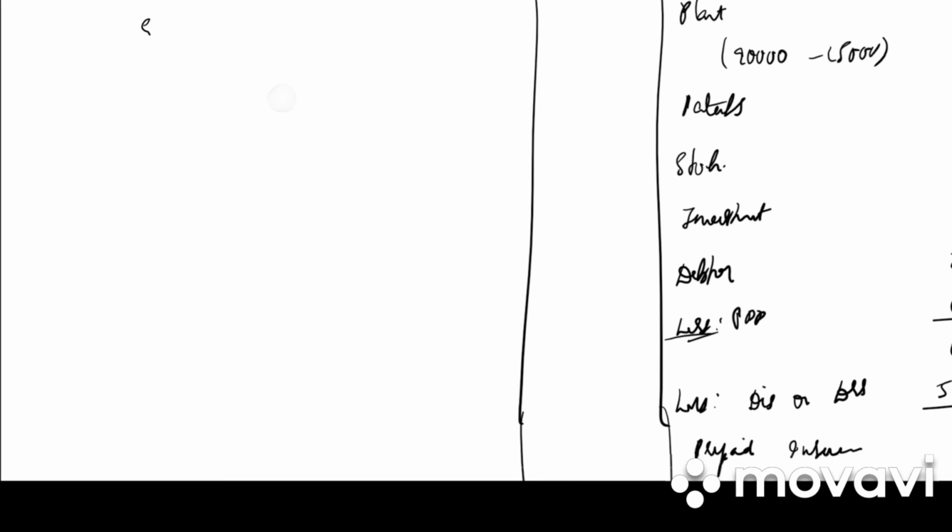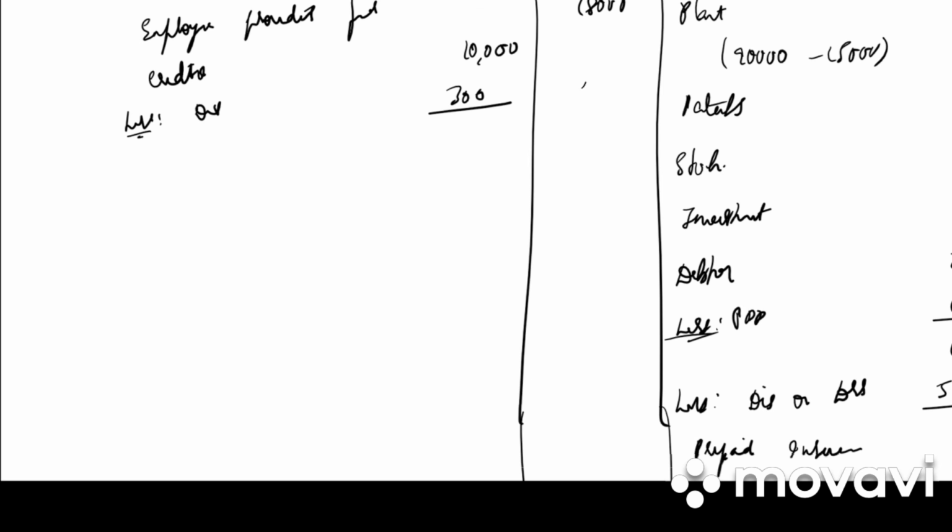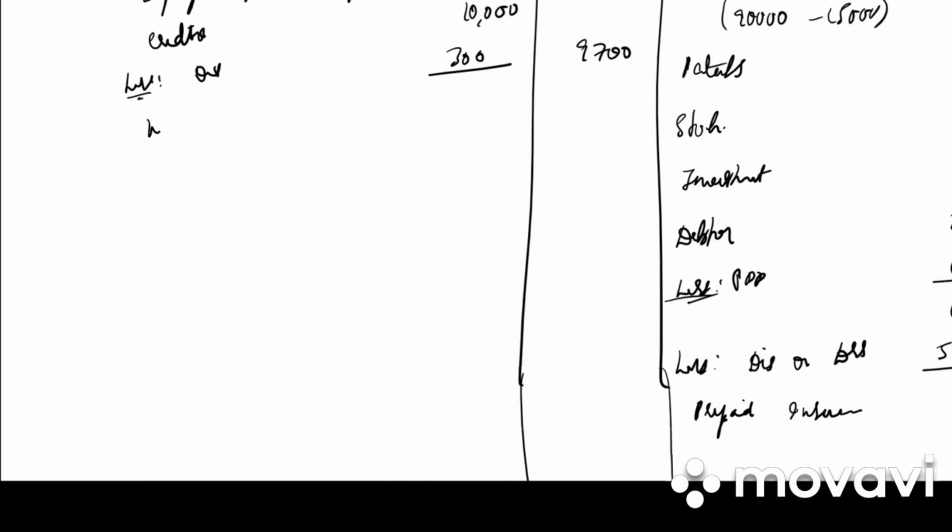Next on the liability side we have employee provident fund 18,000, creditors 10,000, less discount 300. How much is it? 9,700. Then we have workman compensation liability 5,000.